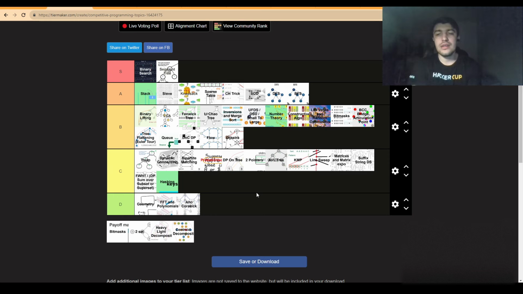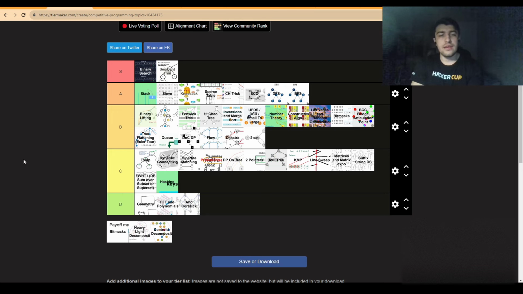2-SAT, an interesting one, but even though its premise is nice with having the SCC setup and doing the 2 times n graph or whatever it is, it's not something you see in problems. It gets pretty boring. But I can give some credit that it can have some useful usages.